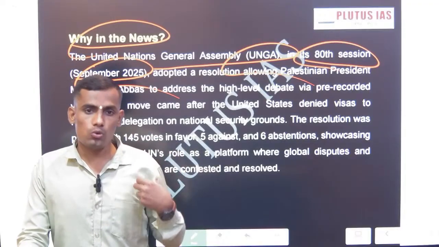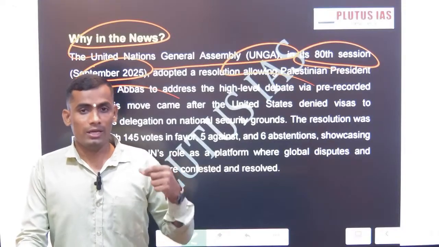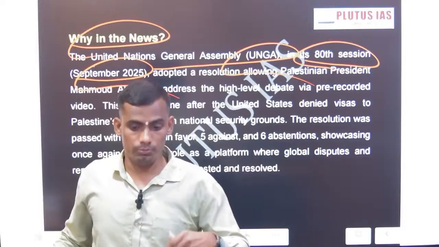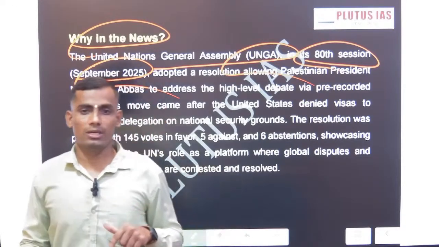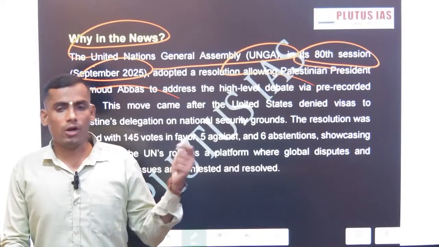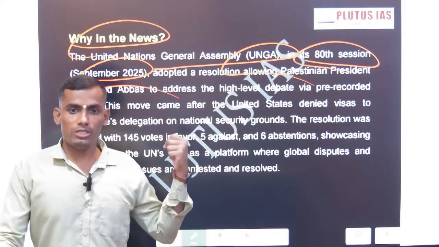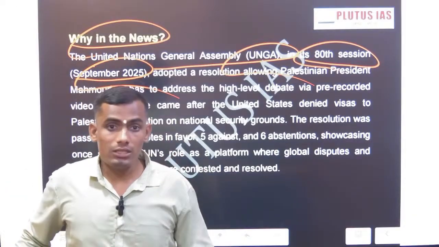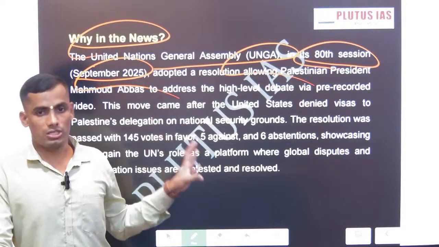This resolution was passed by the UNGA last week. The importance of the Palestinian president's address is very crucial, because the USA always takes the side of Israel, and other countries struggle to get the mandate. But now the UNGA has passed the resolution to let the president of Palestine address the session.